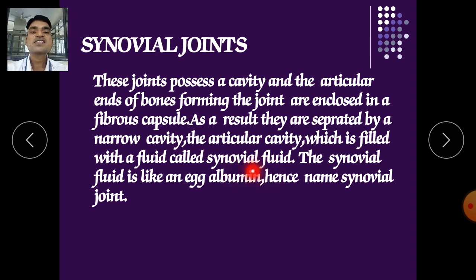It is just like the grease we fill into our machines. What that grease does is avoid friction between the parts of the machine. Like that, the synovial fluid works as a grease, a lubricant oil. It provides lubrication to our bones and avoids friction between the two bones. Synovial fluid is like egg albumin, and hence the name synovial joints. It is a viscous substance,